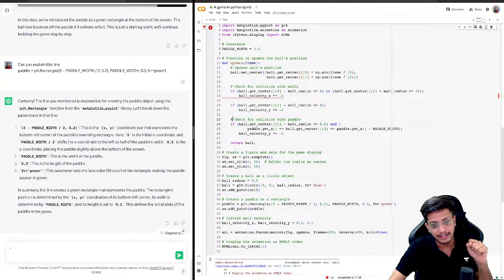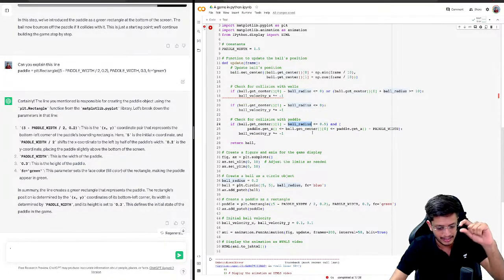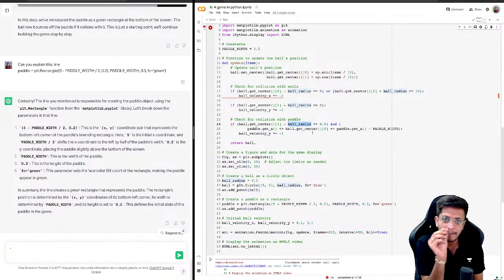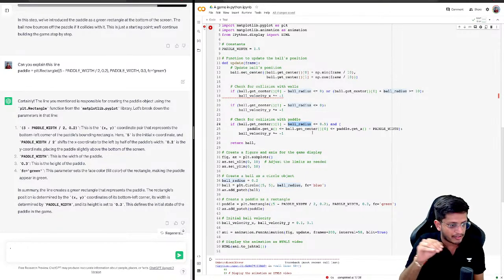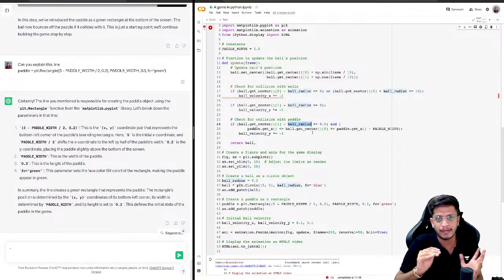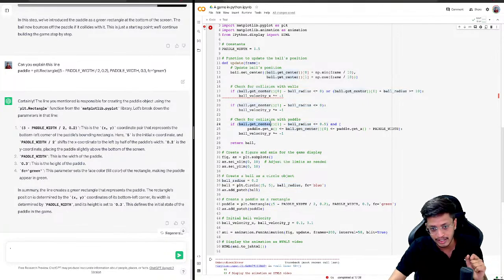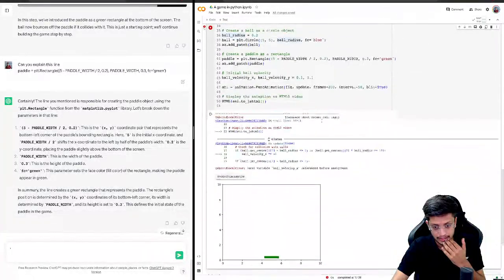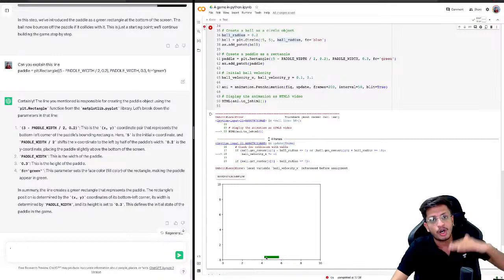And it is also checking for collisions with the paddle. So if ball.center minus ball.radius, any part of the ball can hit the paddle, but think about it, only the bottom part of the ball can hit the paddle, no other part. So that's why we are only checking the y coordinate of the center. This is the y coordinate of the center of the ball minus ball radius, so the bottommost part. If it is less than or equal to 0.5, why is it 0.5 now? Think about it. So the paddle's topmost position.